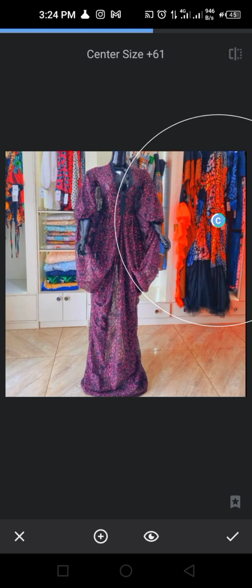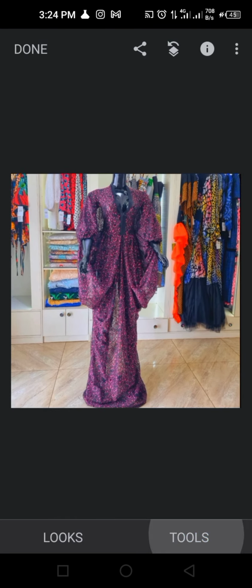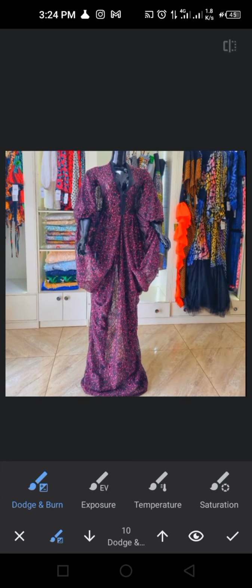If you zoom out, it's going to work more on where the circle is. If you zoom in, it's going to work on less where the circle is. So I can decide to work on the contrast just on this side. You can see it. So that is what selective works for. If I want to go to the next one, we are going to click on brush. Brush works just like selective, but manually on wherever you want to work.